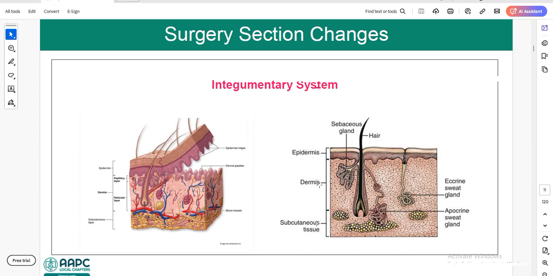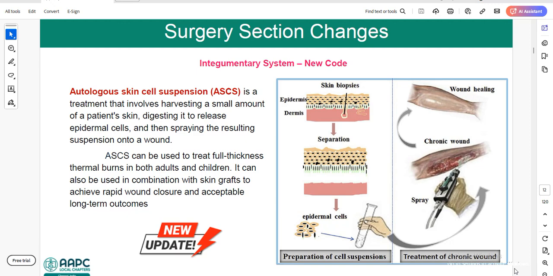Now we are going to learn the new code included in the integumentary system for autologous skin cell suspension. What is autologous skin cell suspension? In the operative report, you may also see it as SCSA, skin cell suspension autologous. Basically, autologous skin cell suspension is a treatment that involves harvesting a small amount of the patient's skin, digesting it to release epidermal cells, and then spraying the resulting suspension onto a wound.